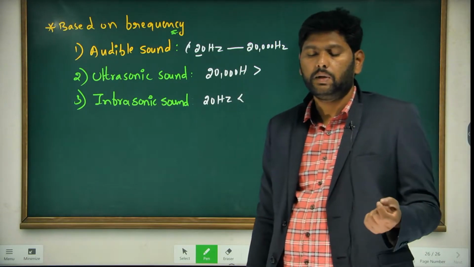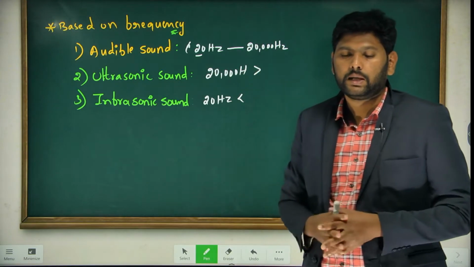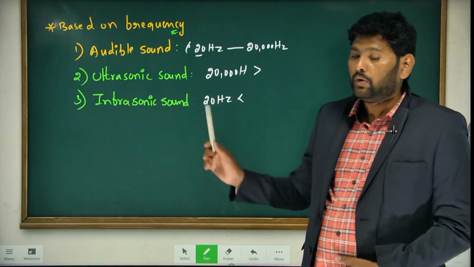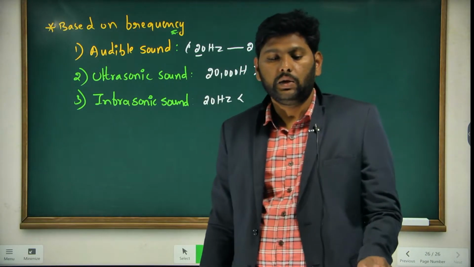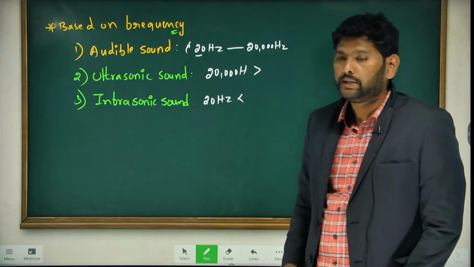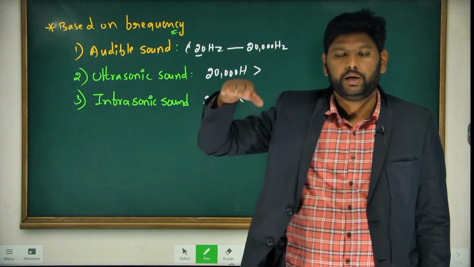That is why humans can hear only this range of sound. For example, my hand is vibrating.